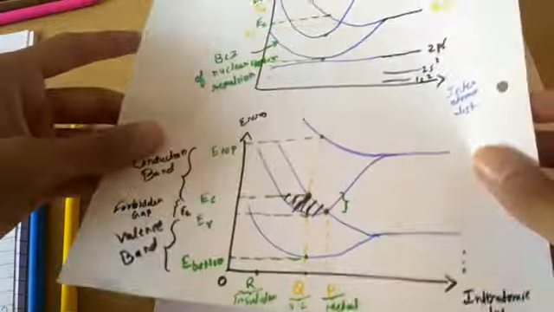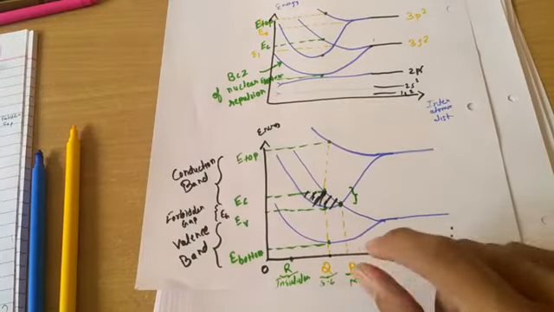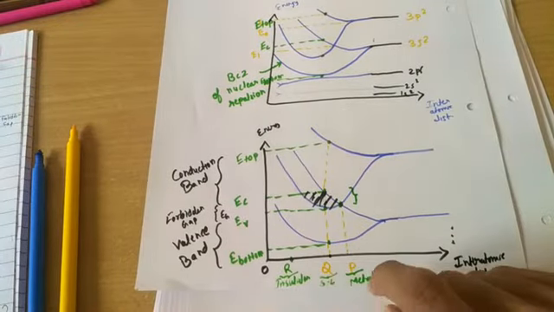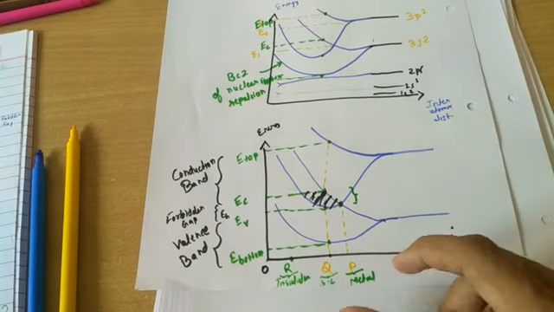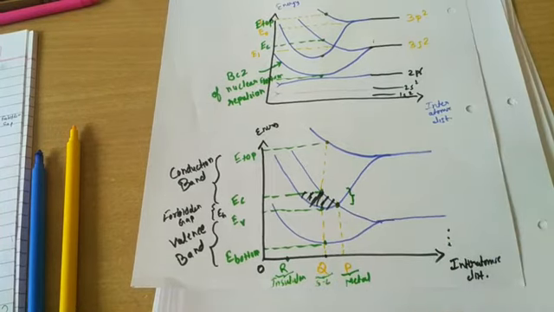Some points to think about. The very first question is, is it possible that if we compress the metal, as we all know this is interatomic distance, and we know the compressive stress and tensile stress from the last video.